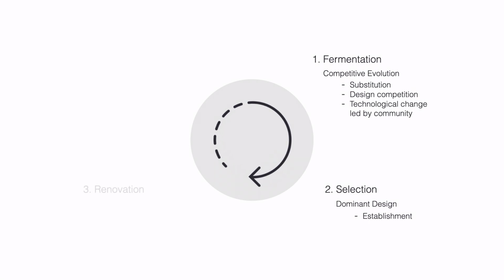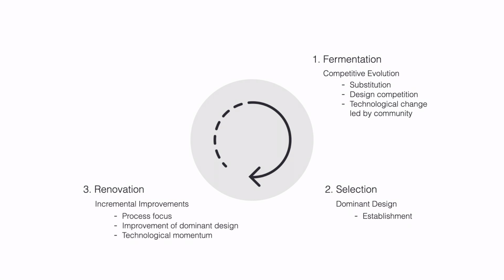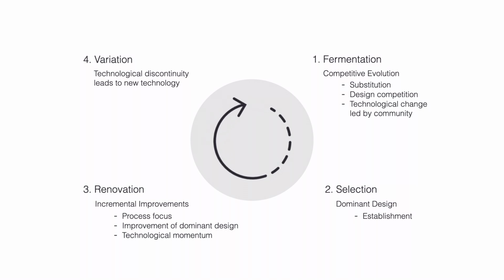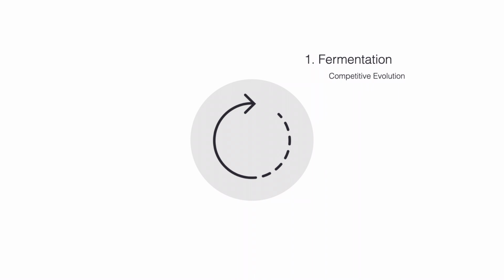The third stage is renovation, where we get incremental improvements, such as a focus on the process, improvements of the dominant design, and where we get technological momentum. Finally, the fourth stage is variation, where there's a technological discontinuity that leads to a new technology. This stage is illustrated with jumping from one S-curve to another. As a result, the cycle is completed, and with the new technology begins another cycle. Let's deep dive into the 4 stages.